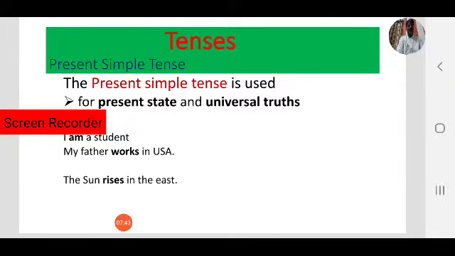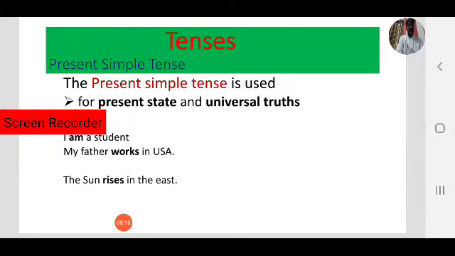So these indicate status, present state. I was a student, that is past status. Here we are talking about present status: I am a student, I am a teacher. Like, my father works in USA.